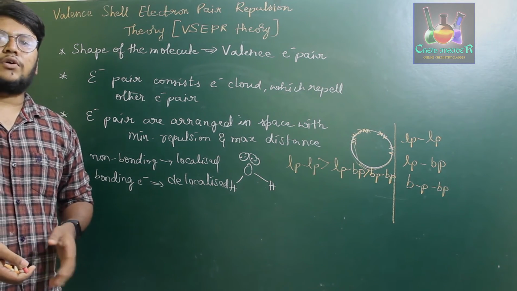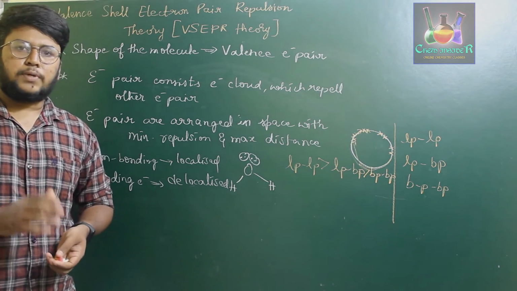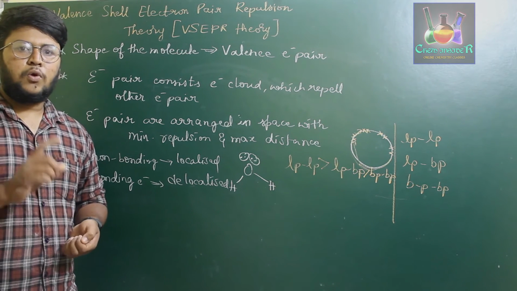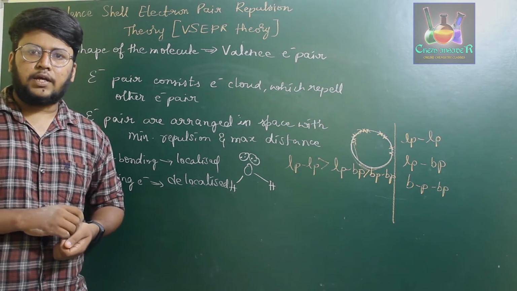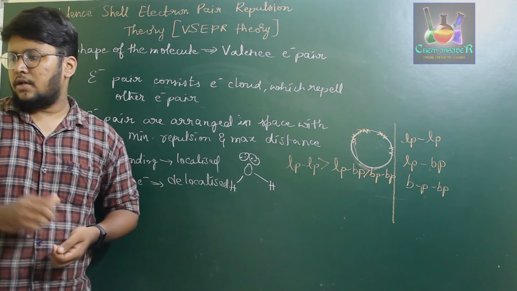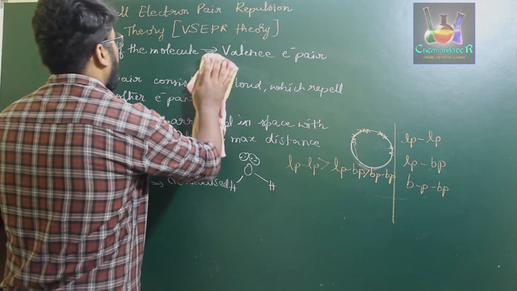So we classify all the compounds as two types: one which has lone pairs of electrons on the central atom and one which has no lone pair of electrons on the central atom.